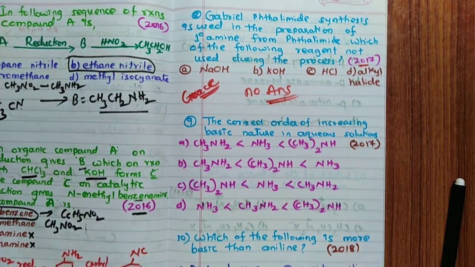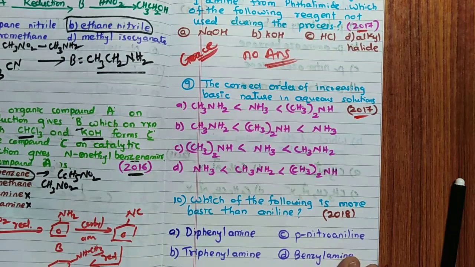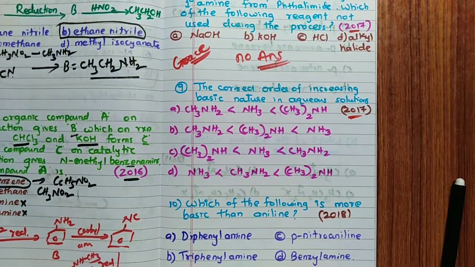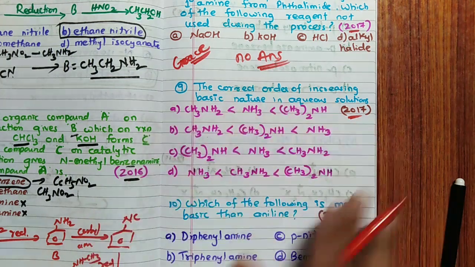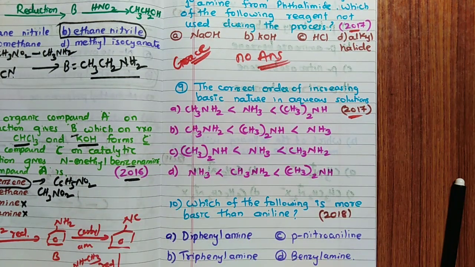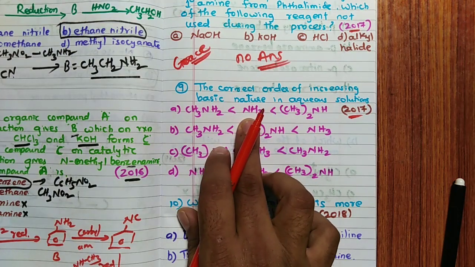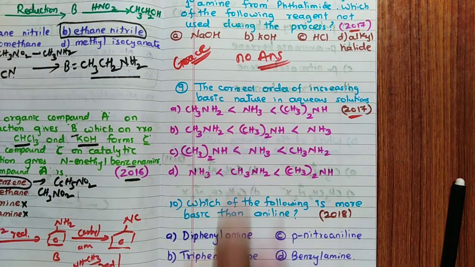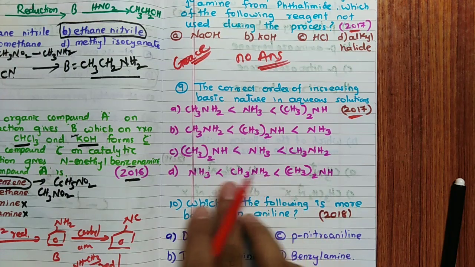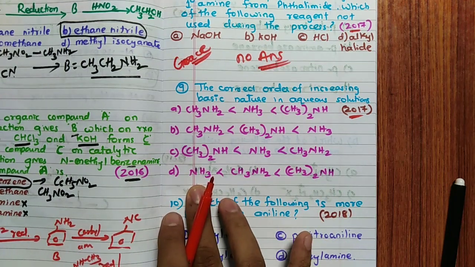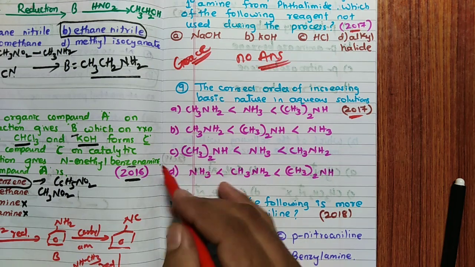Fine. Question number 9, asked in 2017: the correct order of increasing basic nature in aqueous solution. Very simple, basic nature, you have to remember, methylamine. Secondary is more basic, after that primary, after that NH3. NH3 is given, tertiary is not given. So in this particular case, secondary is more basic than primary, which is more basic than NH3. So the answer for this question is D.